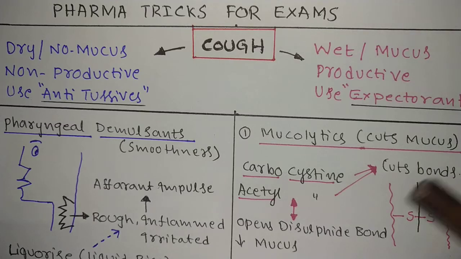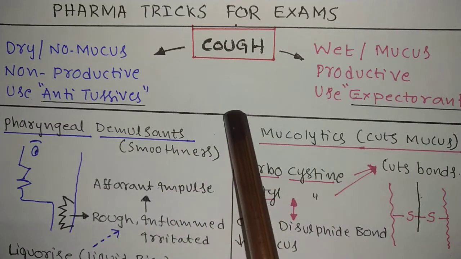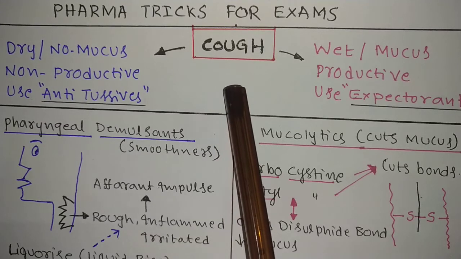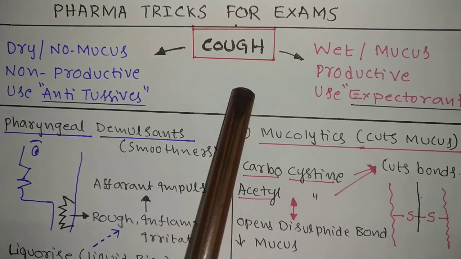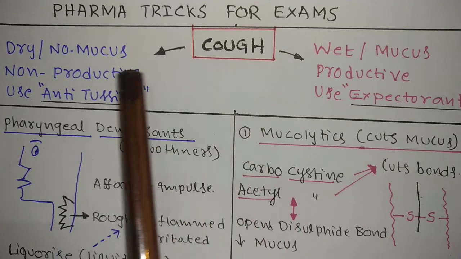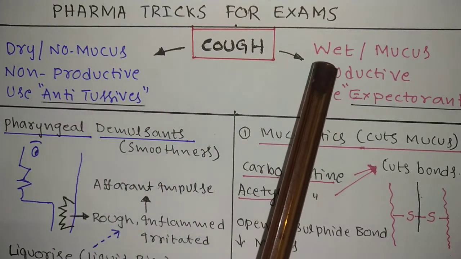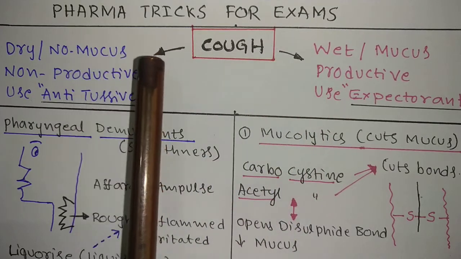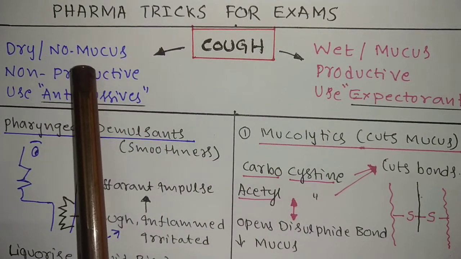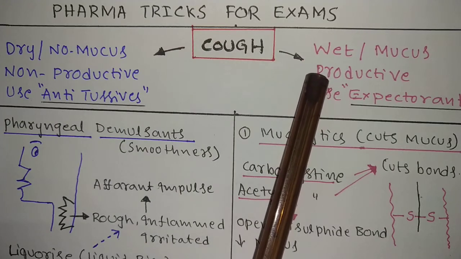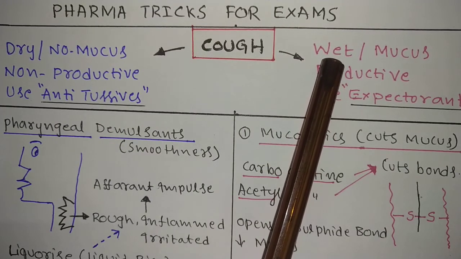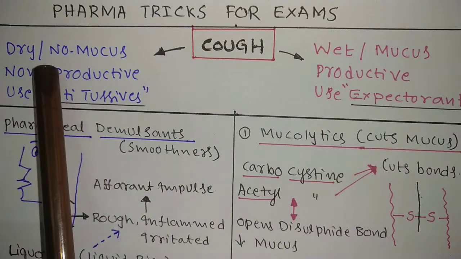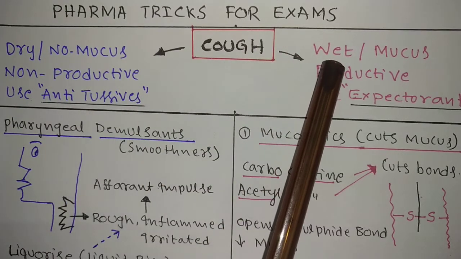Today in this video we will see a very simple concept, that is cough, a very common problem. Cough is basically divided into two types: dry cough and wet cough. The medicines you use for a dry cough are different from the medicines you use for a wet cough. Wet cough medicines cannot work for a dry cough, and dry cough medicines cannot work for a wet cough.